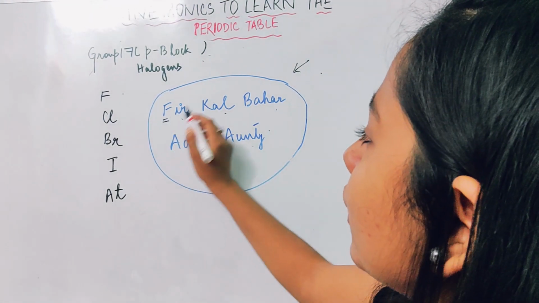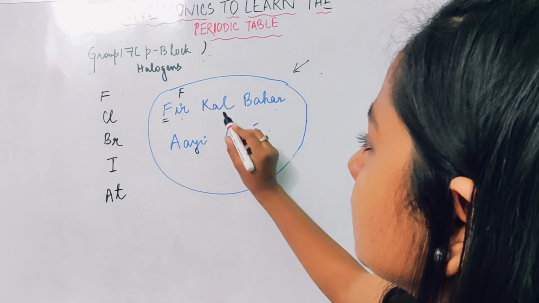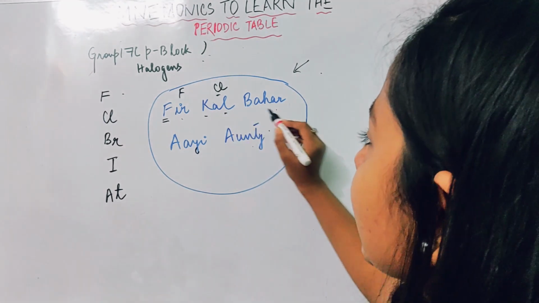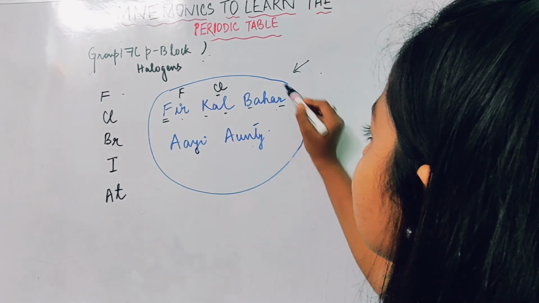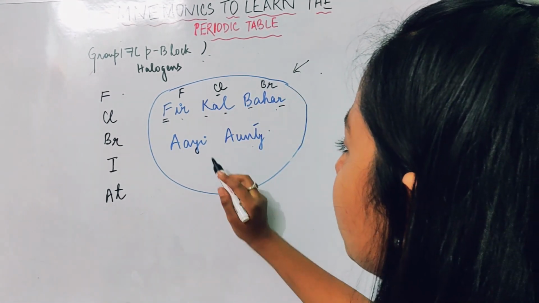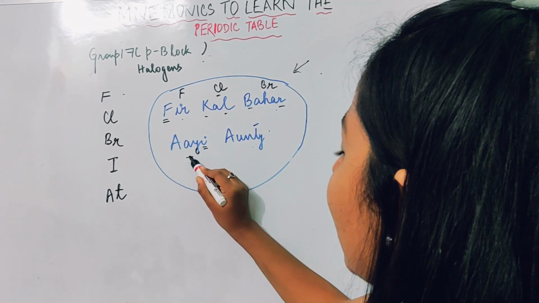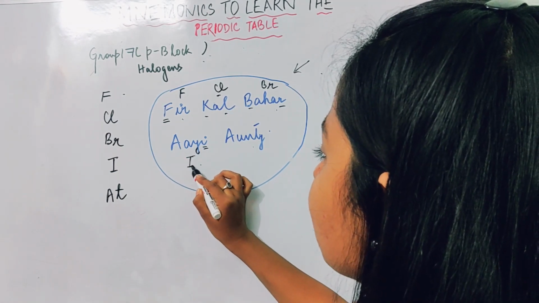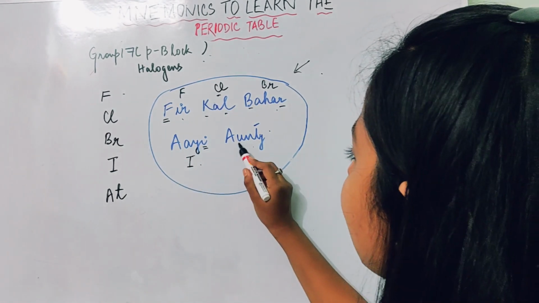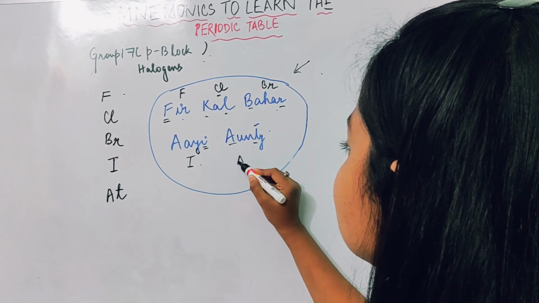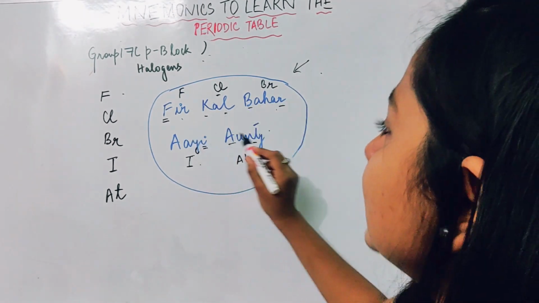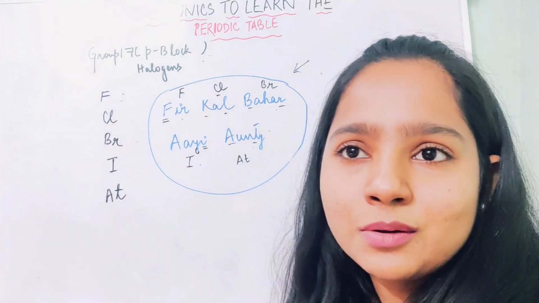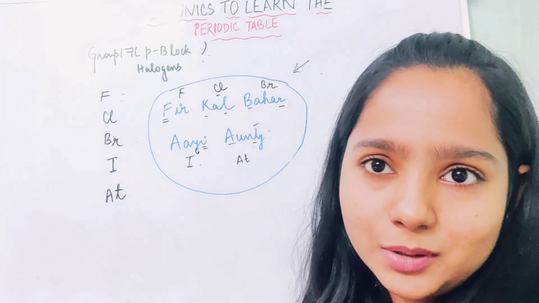So "फिर" stands for F, which is fluorine. Kal stands for Cl, which is chlorine. Okay. Bahar stands for Br, which is bromine. I stands for I. See the accent, I. We say I. Okay. I stands for iodine and auntie stands for astatine. फिर कल बाहर आई आंटी: fluorine, chlorine, bromine, iodine, astatine. So group 17 khatam.